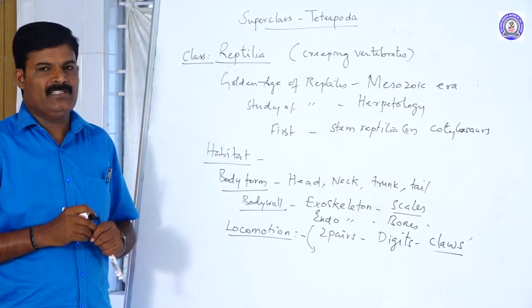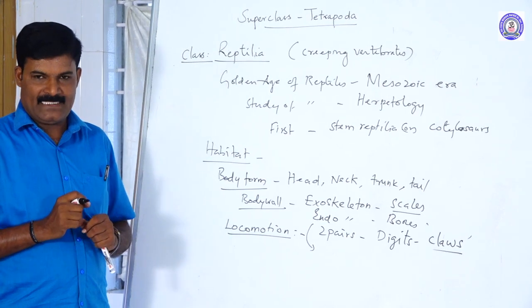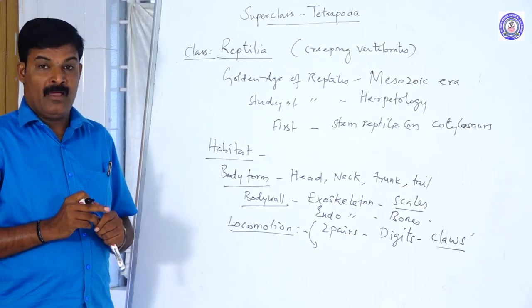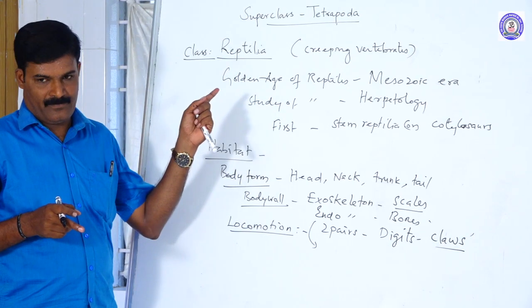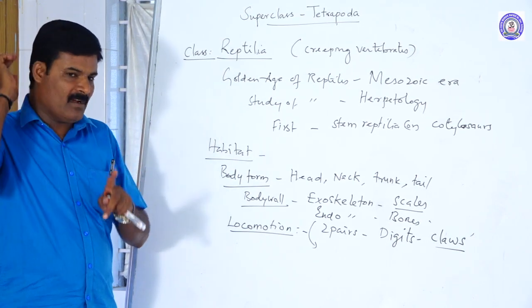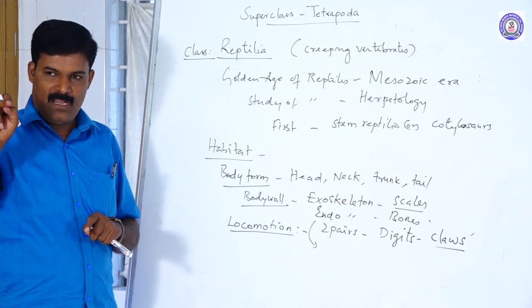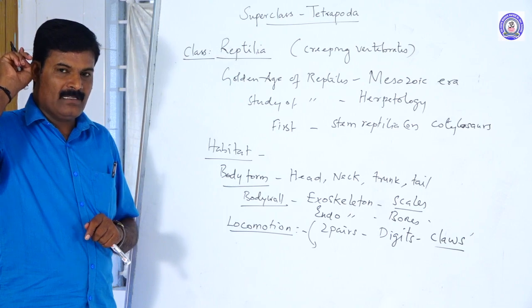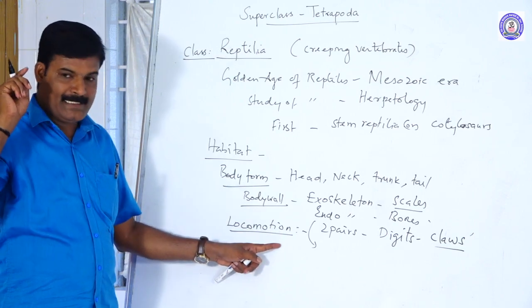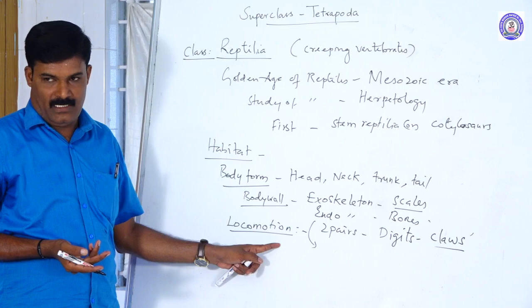What is the name of the first vertebra? Atlas. The second vertebra is axis, but the axis is absent in amphibians. The two occipital condyles are attached only to the atlas, the first vertebra. Hence they are called dicondylic, but in reptiles it is monocondylic.